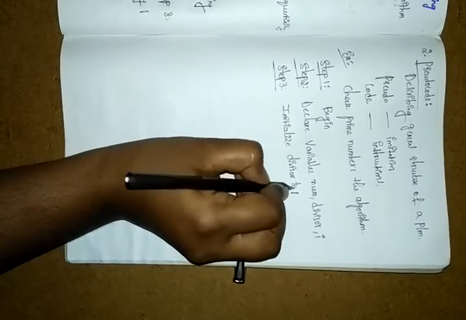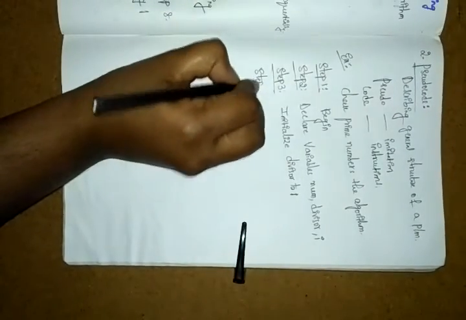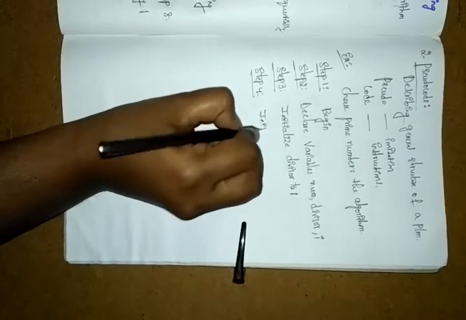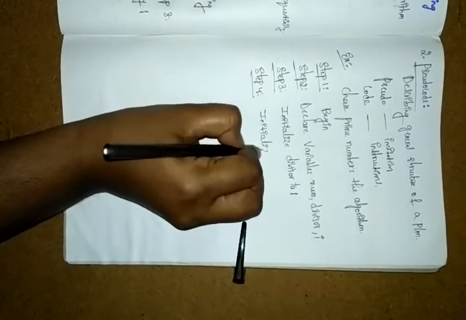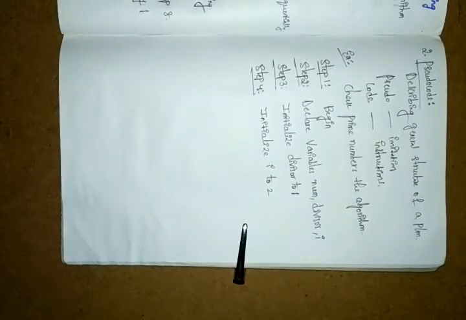Initialize divisor to 1. Okay, so first you have to initialize the divisor to the number 1. Once you initialize it to 1, in step 4 you have to initialize the I value to 2. Here the divisor is taking 1, and I is taking 2.